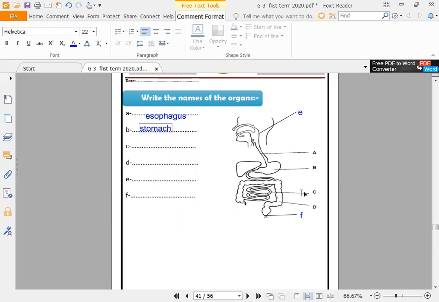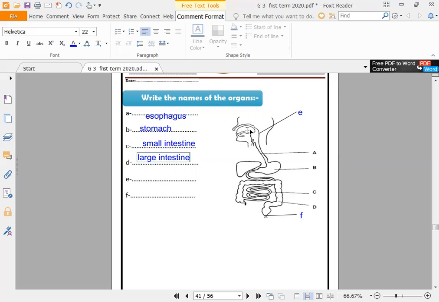Number C. It's a long tube, so it's the small intestine. Number D. It's a shorter, fatter tube, so it will be the large intestine.